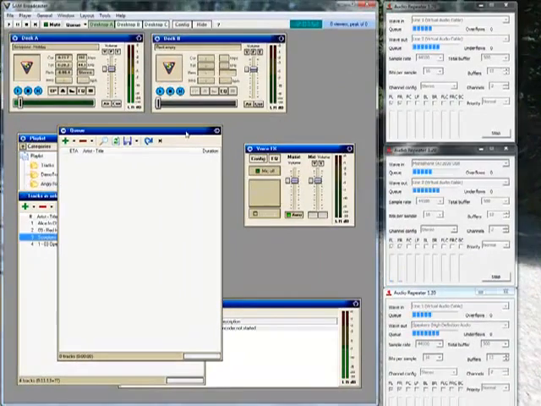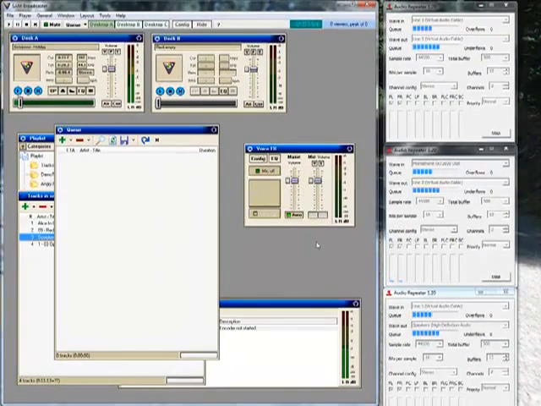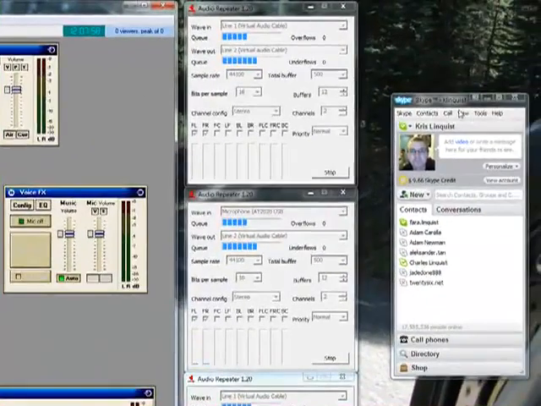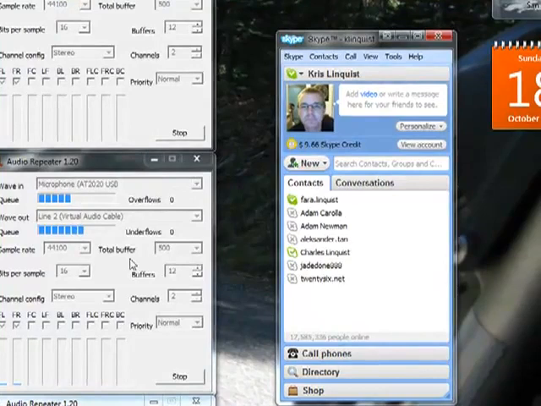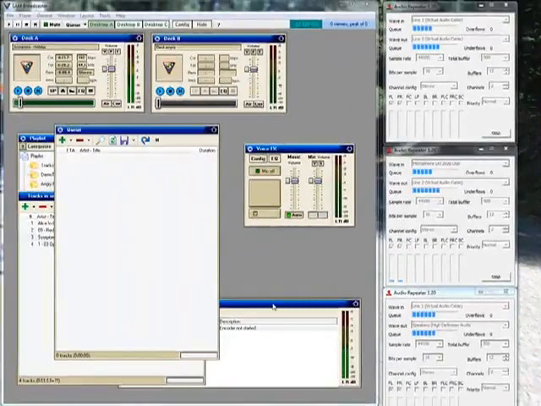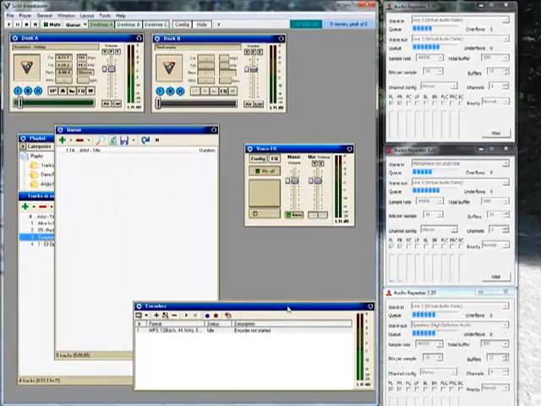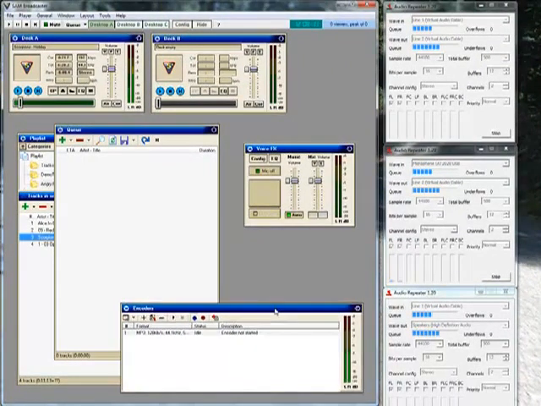Now, when you're playing music, as soon as you hit the push to talk button, or you can lock talk, you will hear your Skype callers. And you can talk back to them, and it will all be sent directly to the encoder, so everyone on the net will hear the call.